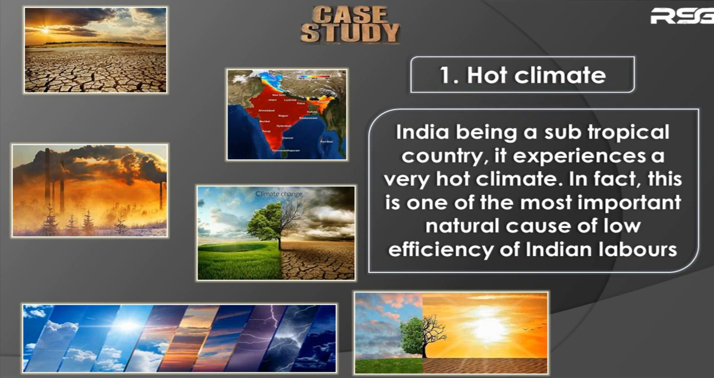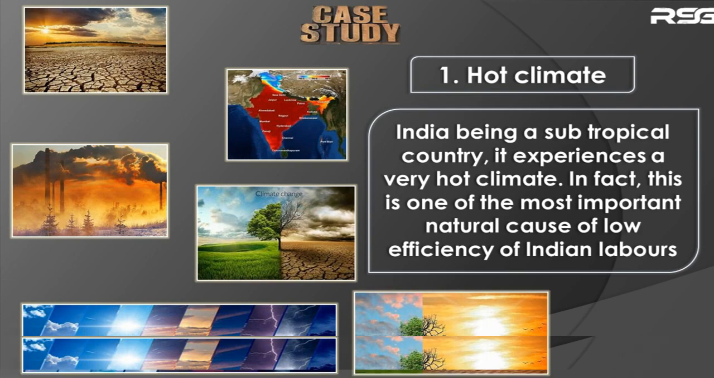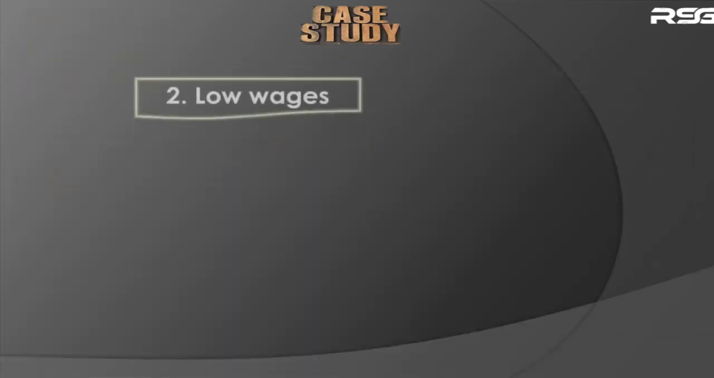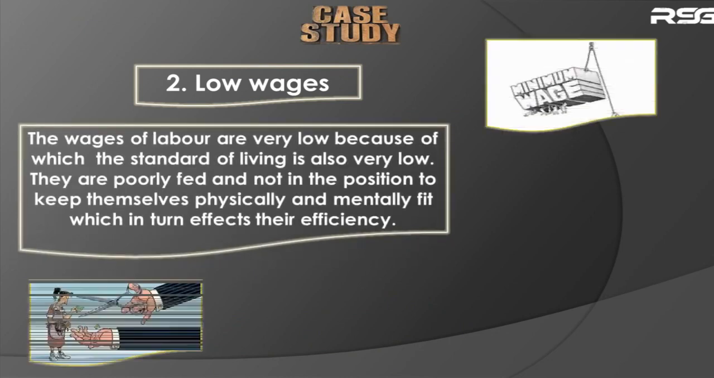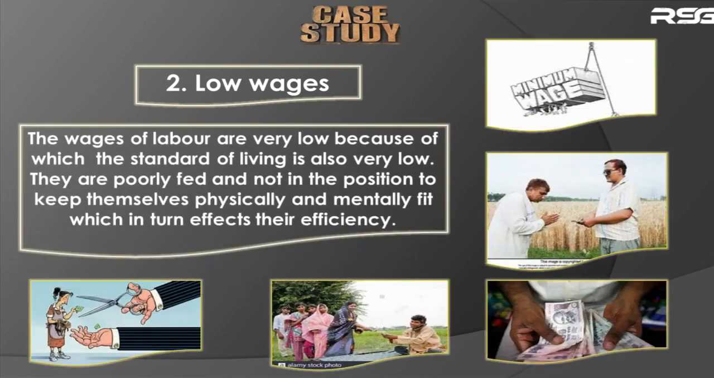Well, the next cause is the low wages. If you see the wages of Indian labor, the wages are very low, because of which the standard of living of the people is also very low in India. So what is the result of this? The result is that they are poorly fed, and they are not at all in a position to keep themselves physically and mentally fit. You understood? So this, obviously, will affect the efficiency of labor.